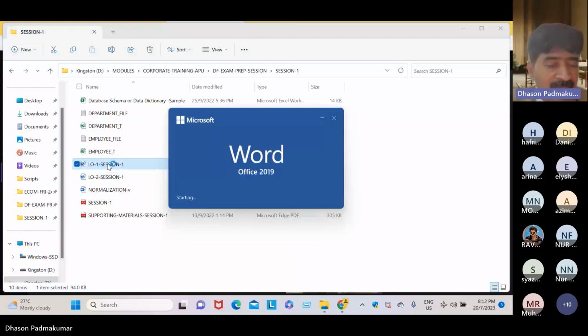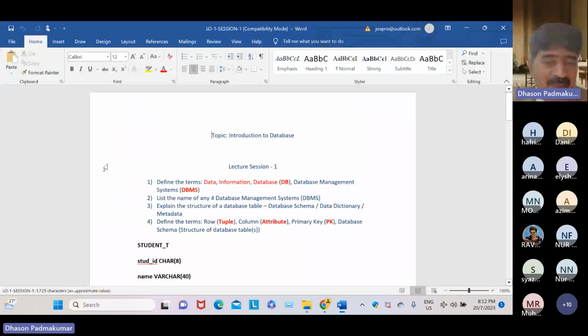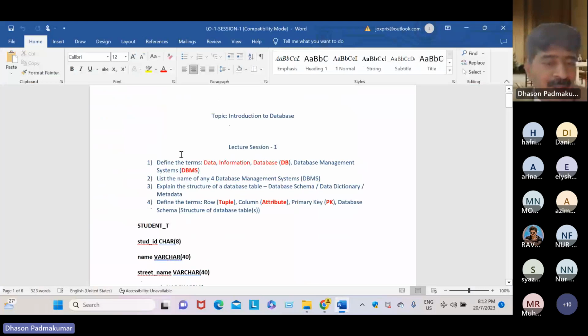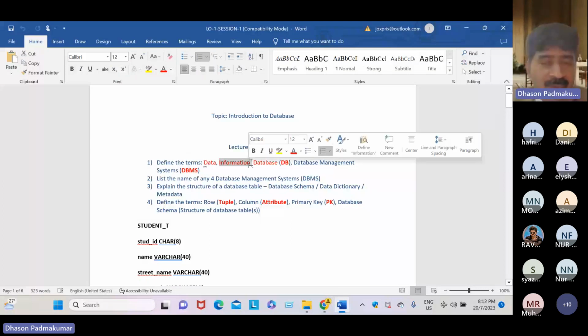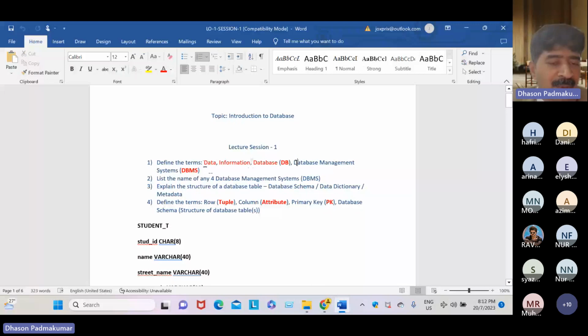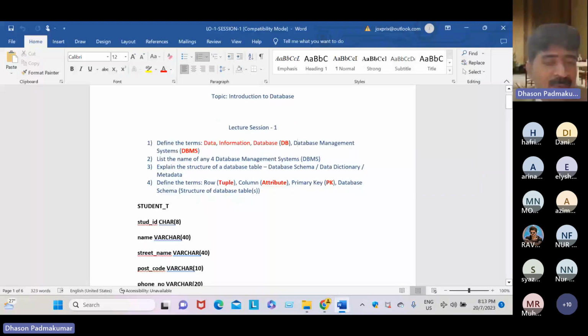What we learned in the past in class one, dear students. Yes, session one in the past. Okay, dear students, we're going to refresh, we're going to review. Once again, we learned what is data, what is information, what is a database, and what are database management systems, systems, plural. And we also learned how to list any 4 DBMS.